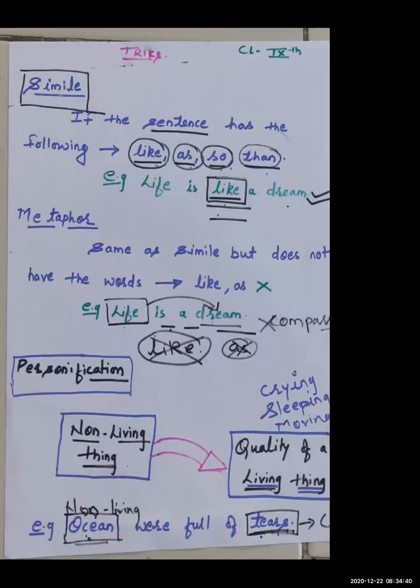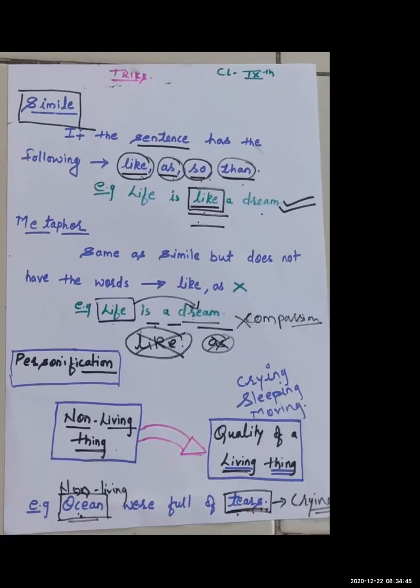Again, in personification, what is the characteristic of personification? A non-living thing is given the qualities of a living thing. Let us try to understand with an example. Ocean were full of tears. This ocean is a non-living thing, but it is crying. Tears means we are crying.